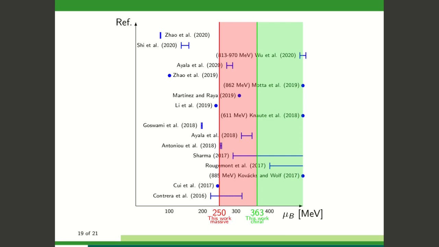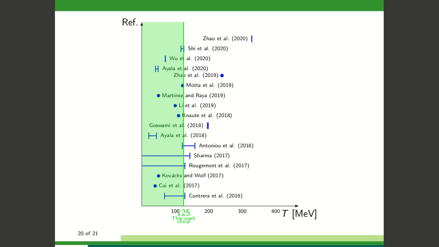Meanwhile, I estimated a lower bound of 250 megaelectron volts. We also compare the critical temperature estimated by these same authors to an upper bound given by Edgar Lopez, which is equal to 125 megaelectron volts.